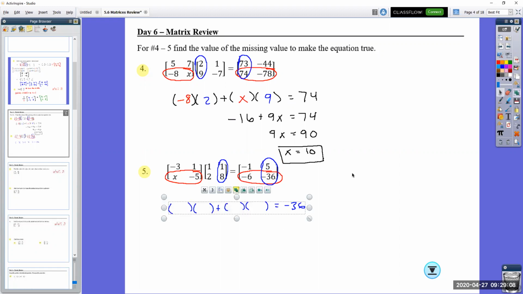Black, just to set off that color. No, red is me. I put it first, and my column is 1 and 8. Notice it's always a row times a column, a row times a column. So multiply that out, we get x, subtract 40, with negative 56. I add 40 to both sides, x is going to equal 4.